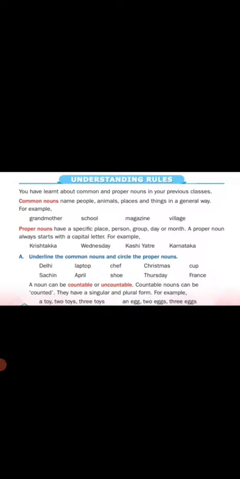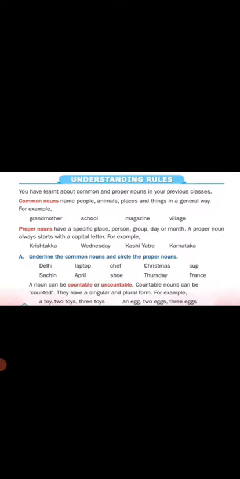Next we are going to see about proper noun. Proper noun means it is a name given to a person, place, things particularly. For example, here Kristaka. In this lesson we learned the name Kristaka. Kristaka is the author's grandmother. So the word given particularly is called proper noun. Next they have given the exercise. Underline the common noun and circle the proper nouns.